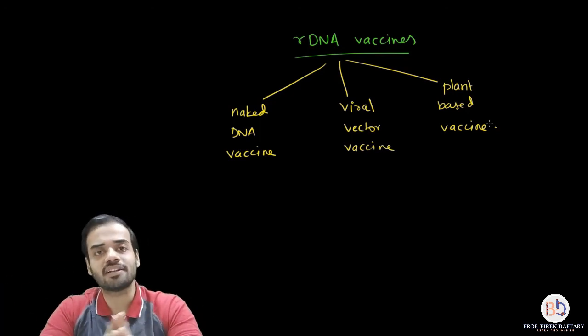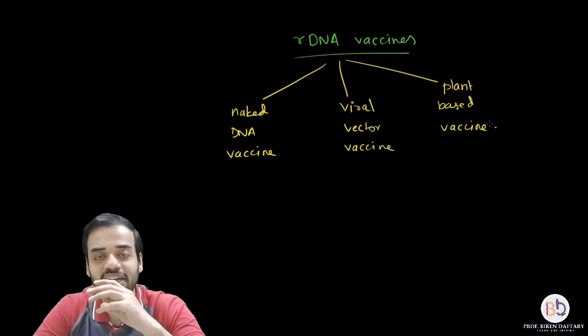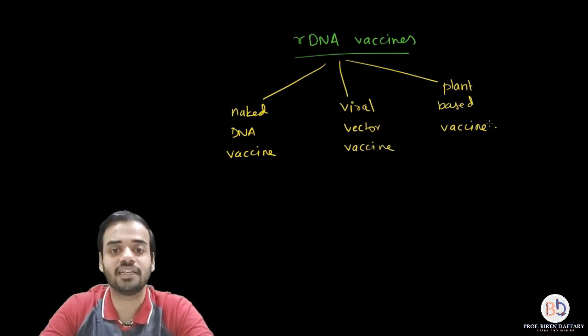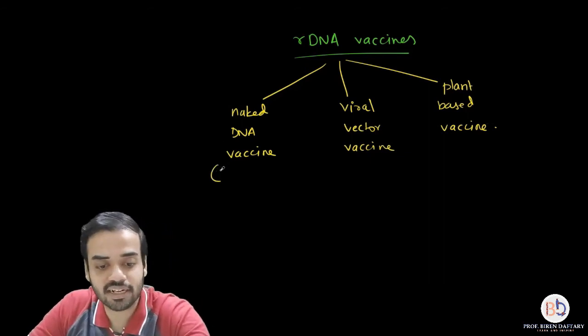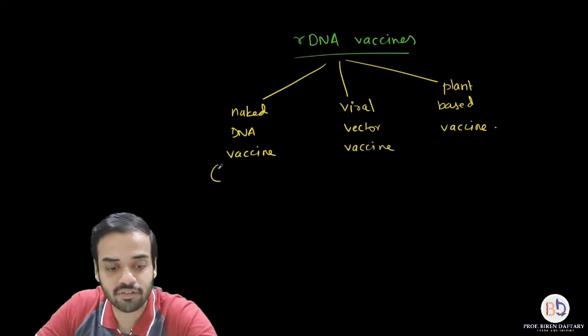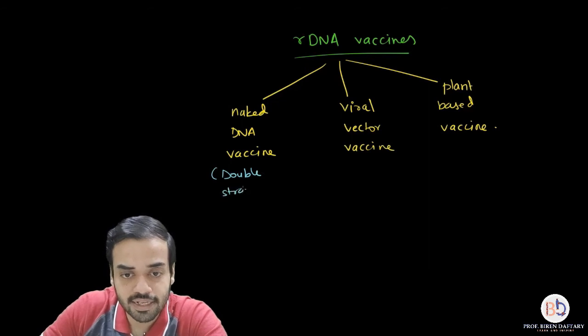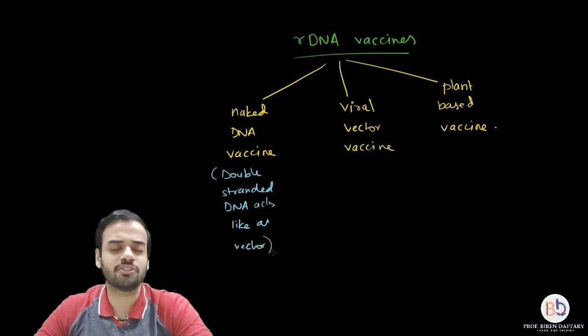Now these examples that I have written, what is the meaning of these vaccines? This has not been explained in the book. Naked DNA vaccine is a vaccine in which a vector is not used. Instead, a double-stranded DNA is used. So in a naked DNA vaccine, the double-stranded DNA basically behaves like a vector. I will write it down over here: double-stranded DNA acts like a vector. So you are not using other vectors like artificial chromosomes, plasmids, phagemids, cosmids, bacteriophages.